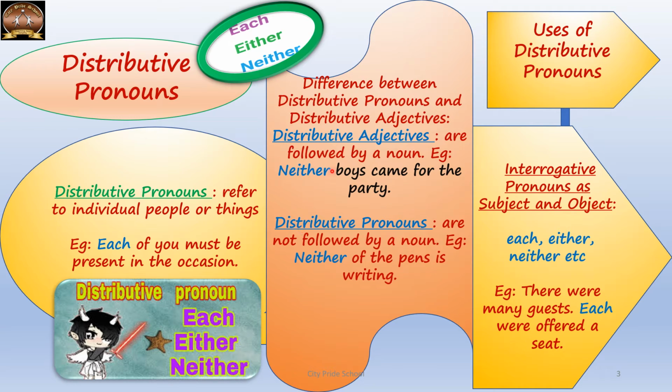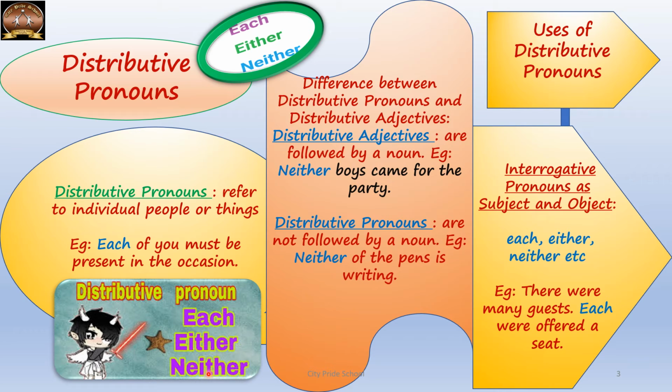Now the same question arises: what is the difference between, or how to distinguish between, a distributive adjective and a distributive pronoun? Same thumb rule: a distributive adjective will be immediately followed by a noun. Just like in the example, neither boys came for the party. Here neither is a distributive adjective because it is immediately followed by a noun, that is boys. Whereas, neither of the pens is writing. So here, since neither does not have a noun immediately after it, it is a distributive pronoun.